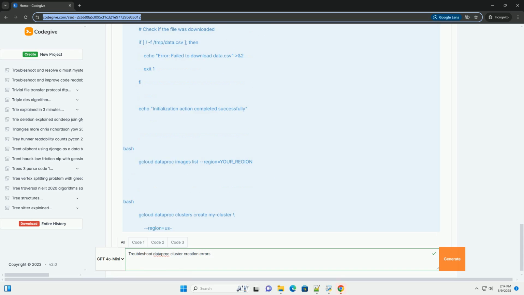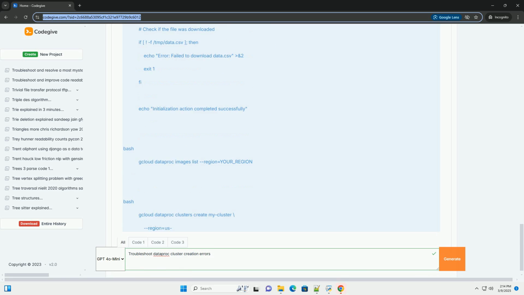Cloud DNS for private clusters. Configure Cloud DNS with a private zone for *.googleapis.com that points to the Private Google Access IP address 199.36.153.4/30. This ensures that the VMs can resolve Google Cloud service endpoints.